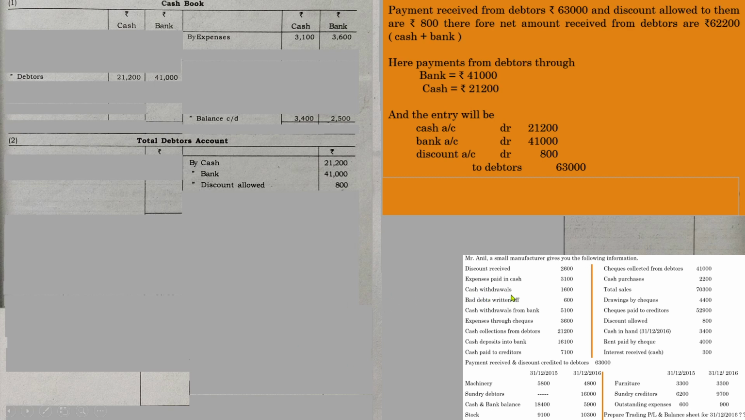Next one, cash withdrawals. So cash withdrawal means from where can we withdraw cash? Definitely we can withdraw cash from a bank. So whenever we withdraw cash from a bank, it will be cash account debited to bank. So the entry will be a different type. The thing is, you will be recording the same transaction on both sides, because we are preparing a 2-column cash book that consists of cash and bank. So whenever cash is withdrawn from the bank, the entry will be cash account debited to bank. See, cash withdrawal from the bank is 1,600.